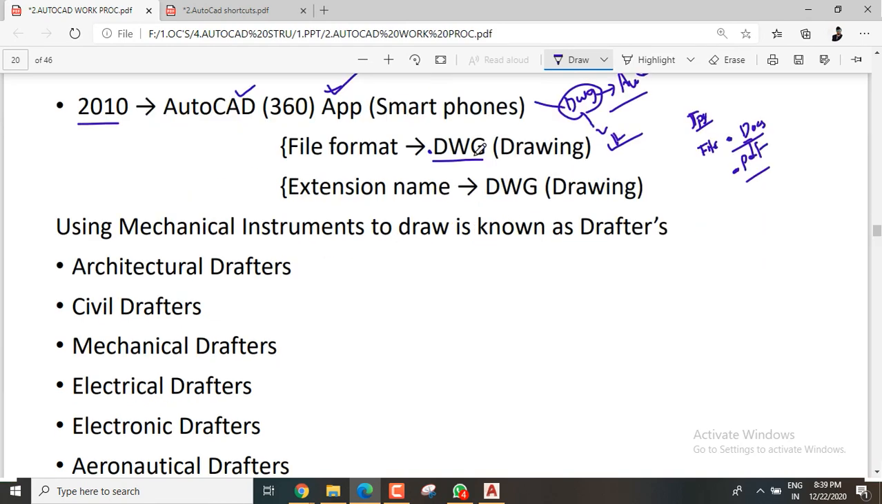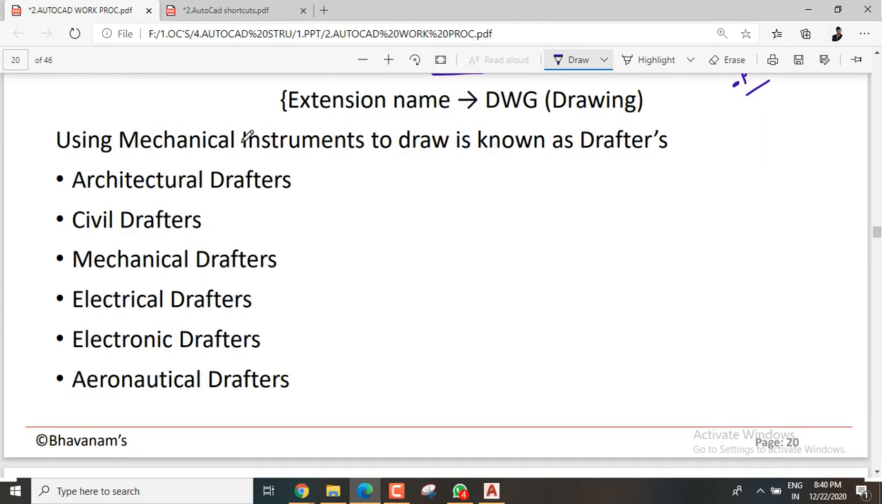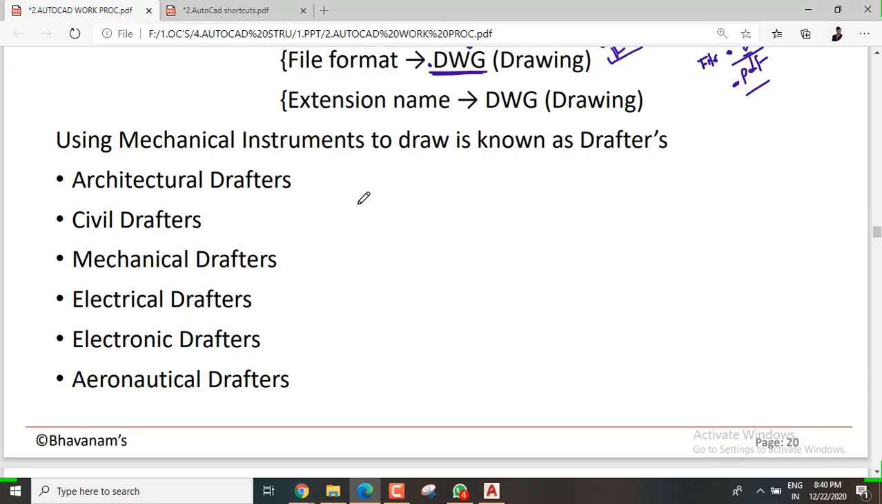Whenever you want to identify that it is an AutoCAD file, you need to see the name dot DWG, that is the file extension name. Now, coming to drafters: someone using mechanical instruments to draw anything is a drafter. If anyone draws something by using mechanical instruments, they will call it a drafter. We have different drafters.